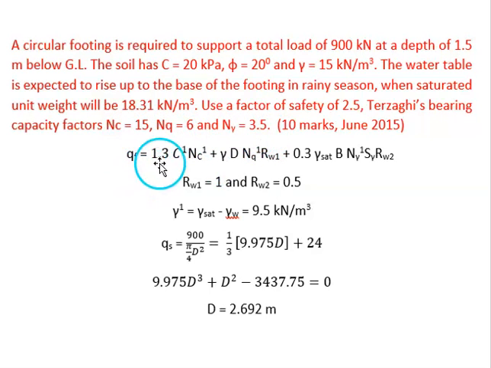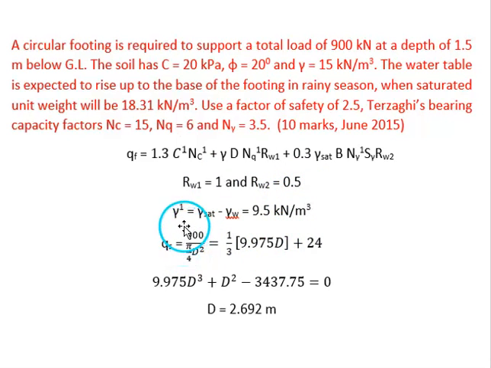So here, because it is circular footing, we should take the shape factors as 1.3 and 0.6. So that we will be getting the equation like this. And here phi value is less than 28 degrees. So this is the case of local shear failure. So we should take c dash in place of c, where c dash equal to 2/3 of c. And here it is expected to rise up to the base of the footing. That means water table is at the base of the footing. So Rw1 will become 1 and Rw2 will become 0.5.